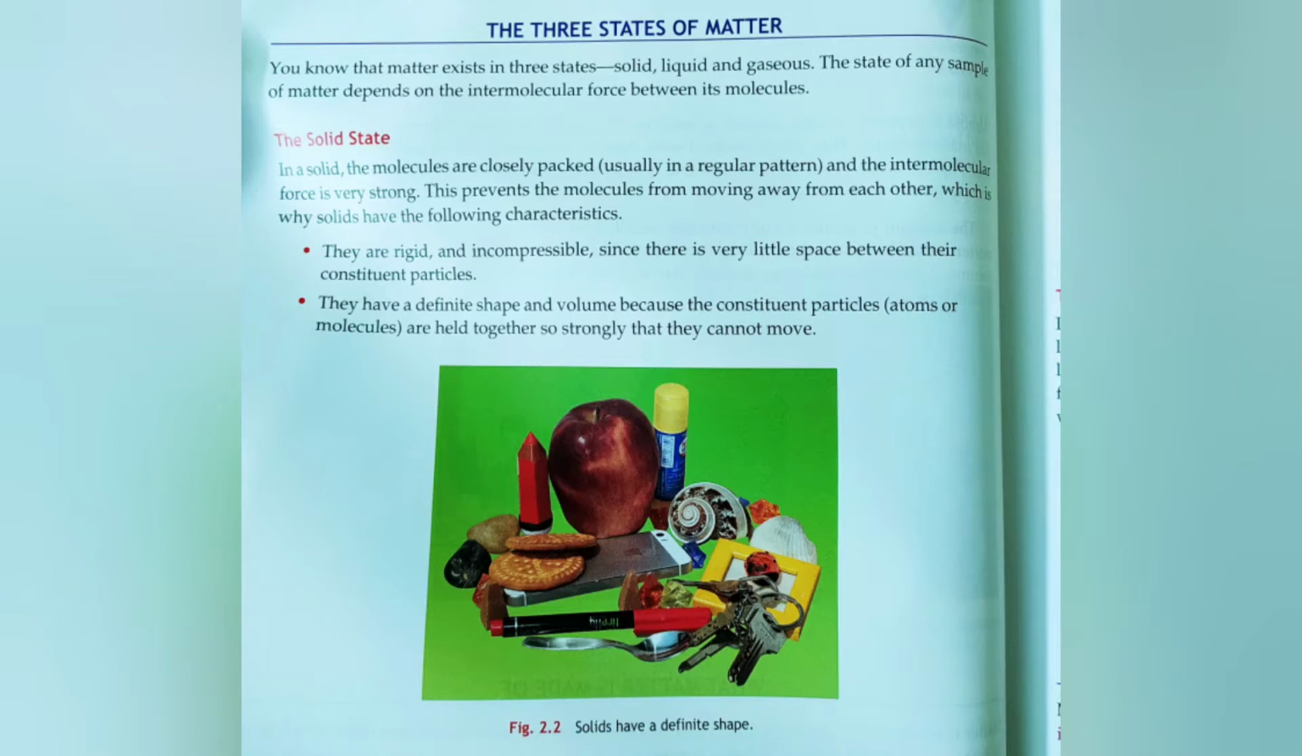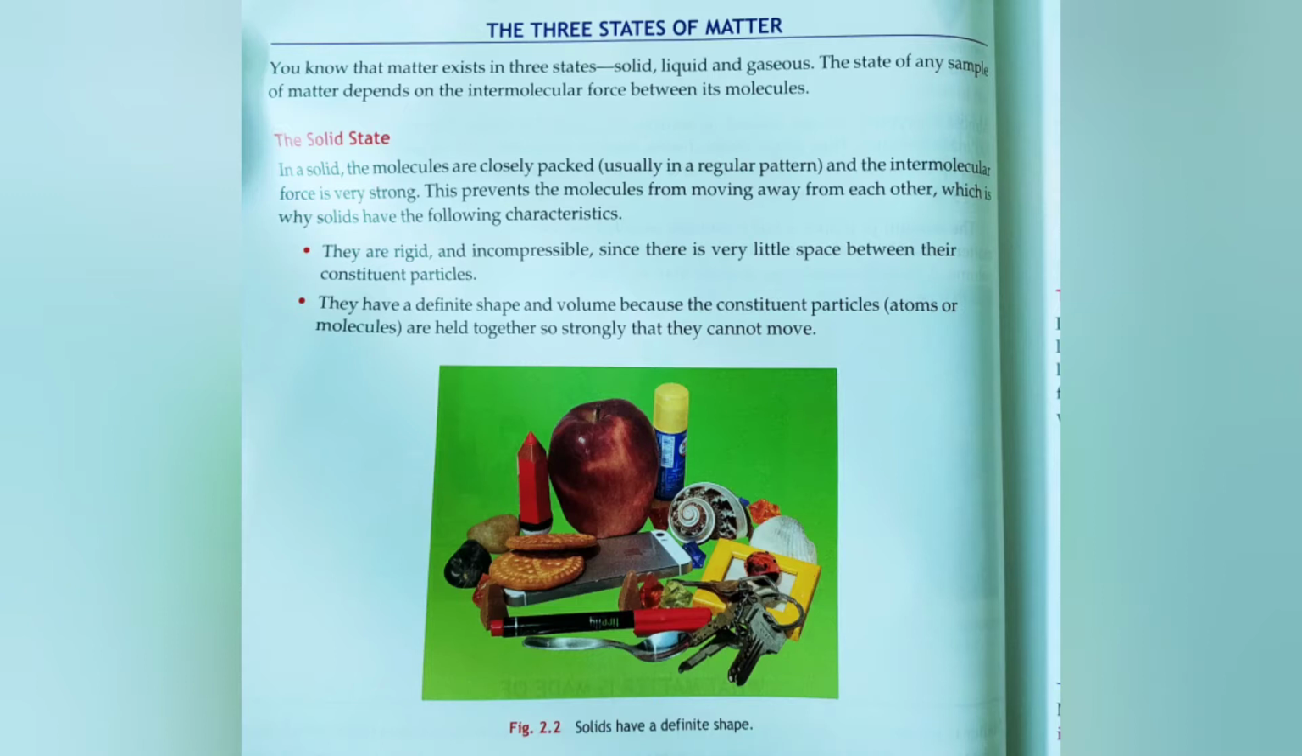That is why solids are rigid and incompressible. Rigid means they are strong and firm, and incompressible means you cannot compress a solid. We cannot compress a solid because there is very little or no space between the molecules. Only if there is space between the molecules will we be able to compress it so that the molecules move closer. They have a definite shape and volume because the constituent particles are held strongly so they cannot move.